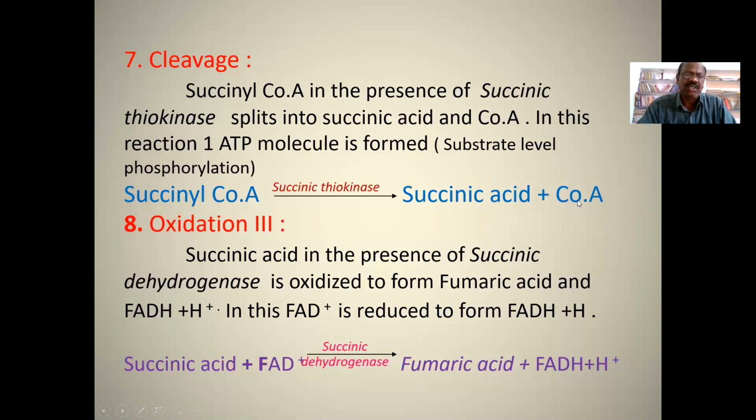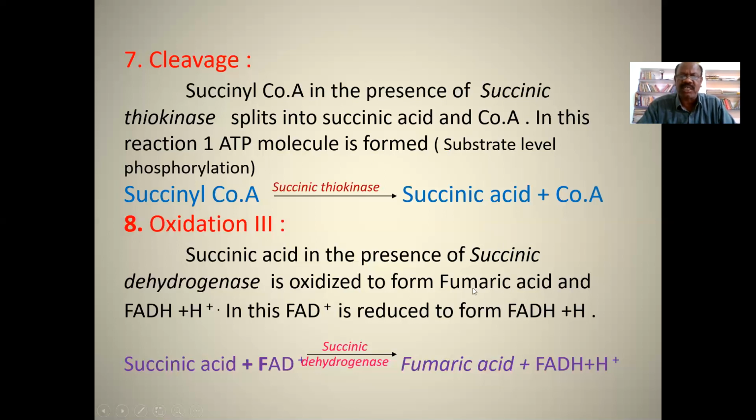And coming to the eighth reaction, oxidation. I already told you oxidation means addition of oxygen or removal of hydrogen from the substrate. Succinic acid, in the presence of succinic dehydrogenase, is oxidized to form fumaric acid and FADH2.